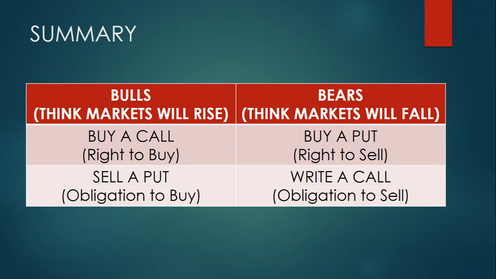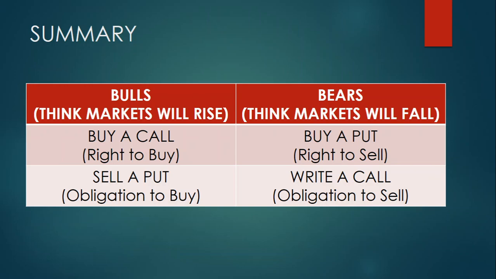But mind you, an obligation is more risky than a right, because when you have a right, you have a right to either exercise it or not exercise it. You have an option. Obligation: when you sell a put, let's say you are a bull and you sell a put, you don't have a right to choose whether you want to exercise the option or not. It is the buyer who has the option.